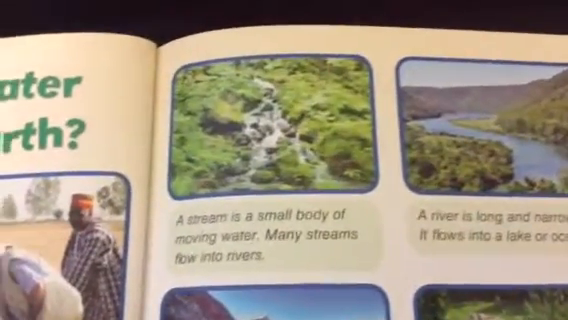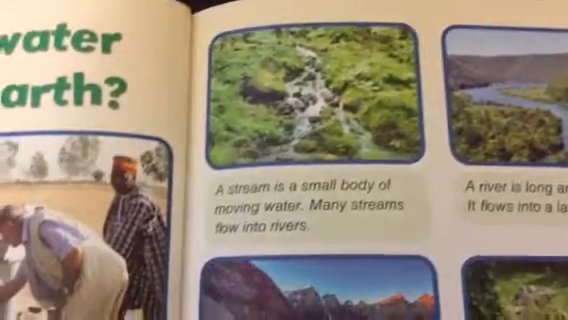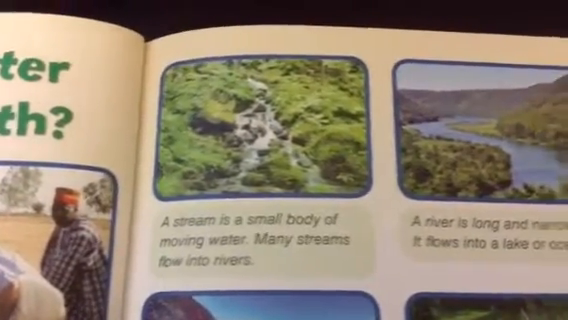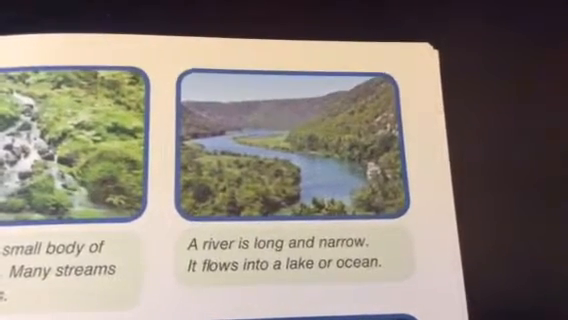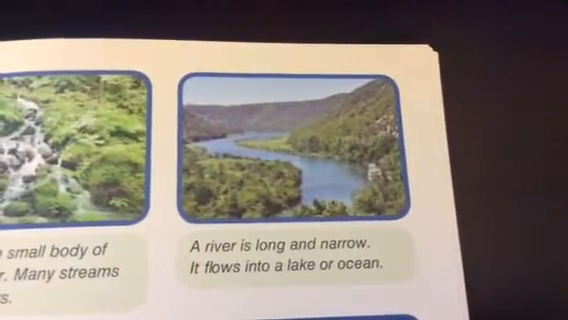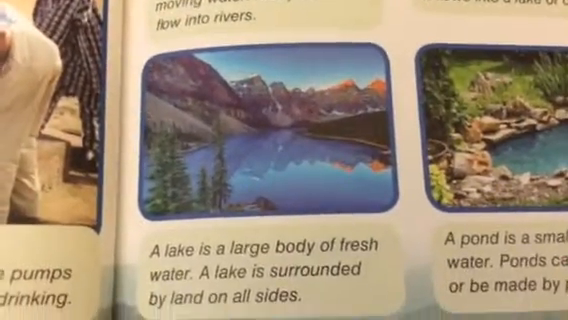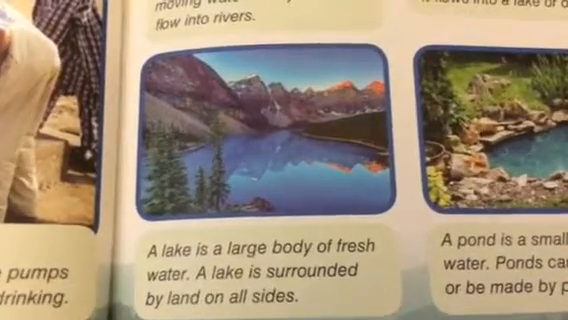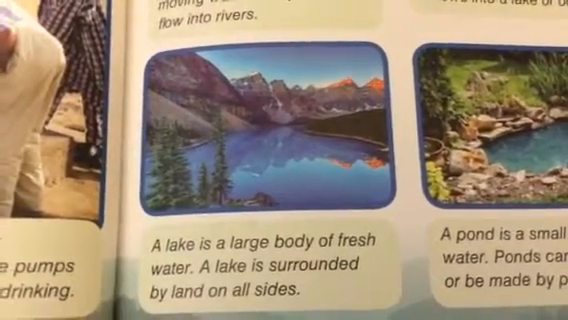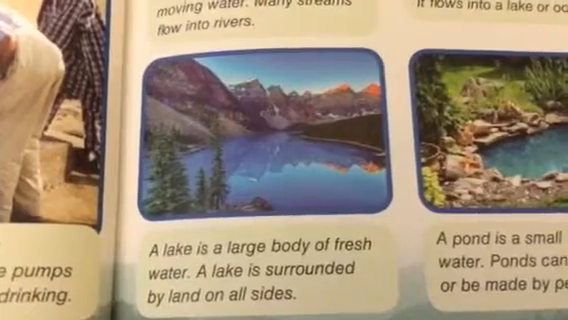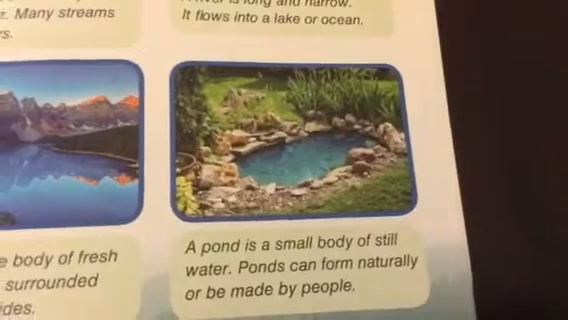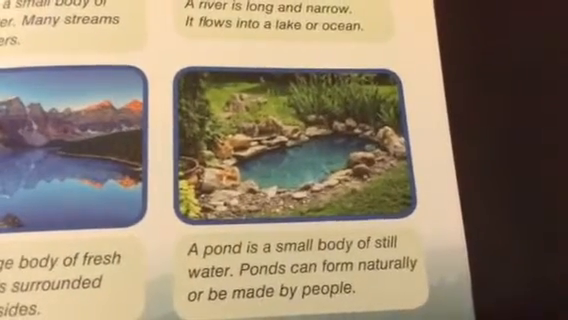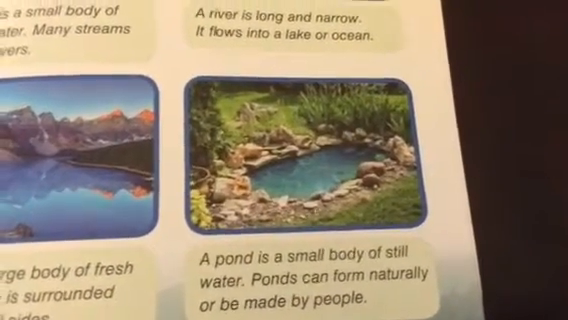A stream is a small body of moving water. Many streams flow into rivers. A river is long and narrow. It flows into a lake or ocean. A lake is a large body of fresh water. A lake is surrounded by land on all sides. A pond is a small body of still water. Ponds can form naturally or be made by people.